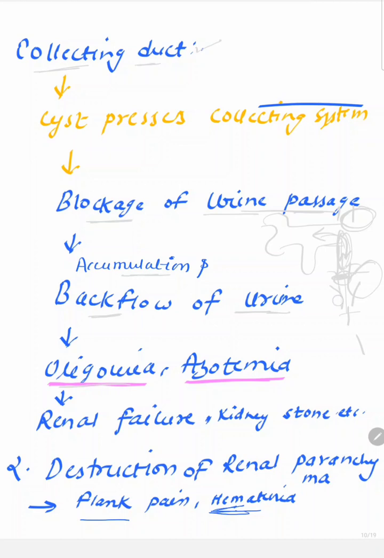Because of the accumulation of fluid here, there would be less pressure difference between the nephron and glomerular capillaries, and because of that there is decreased GFR. Because of decreased GFR, there is azotemia, and this may lead to renal insufficiency and renal failure. Prolonged accumulation of urine in the tubules may lead to kidney stone also.